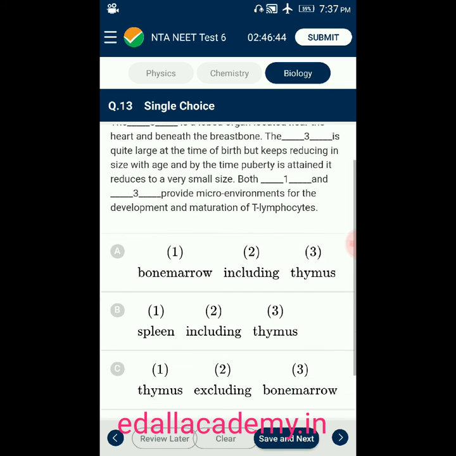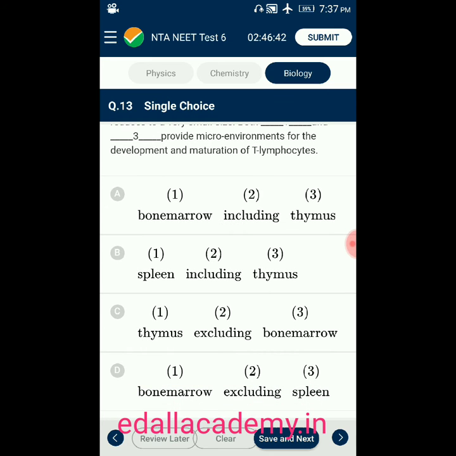Here they ask in the form of fill in the blanks. They ask to find out the correctly matched option from the given 4 options. Option A, 1 bone marrow, 2 including, 3 thymus. Option B, 1 spleen, 2 including, 3 thymus. Option C, 1 thymus, 2 including, 3 bone marrow. Option D, 1 bone marrow, 2 excluding, 3 spleen.